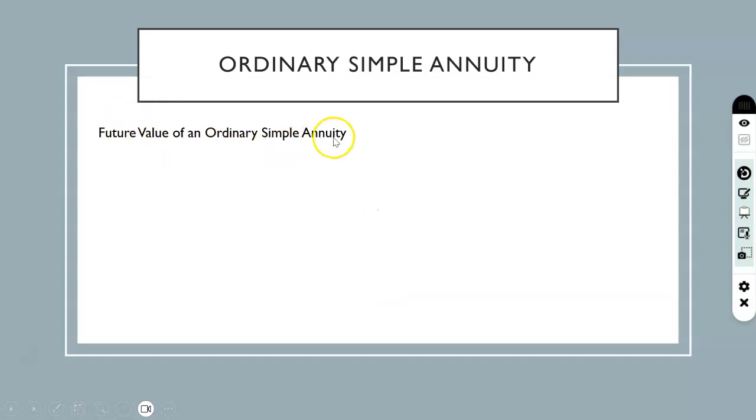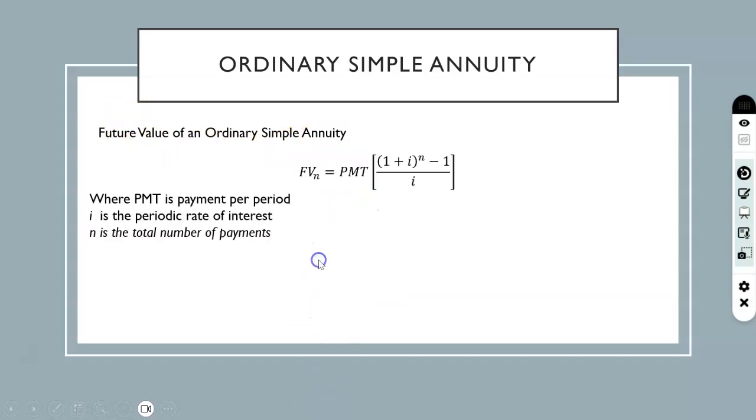Now, the future value of an ordinary simple annuity is denoted by FVN, which is equal to PMT times (1 plus I) exponent N minus 1, over I, where PMT is the regular payment, equal payments at equal intervals of time. I is the periodic rate of interest, which is J over M. You know how to calculate it.